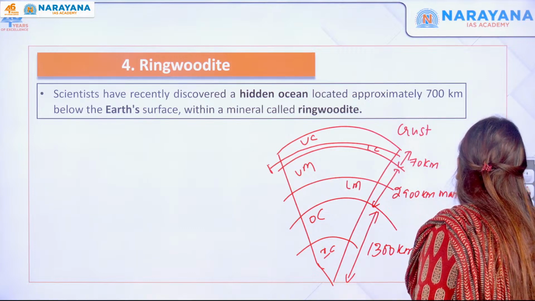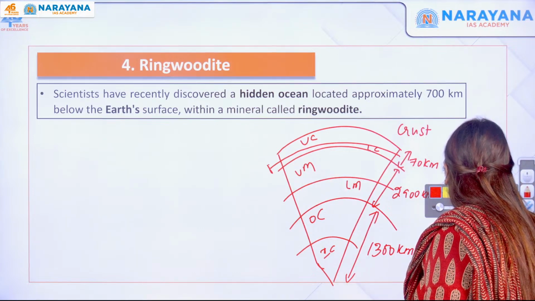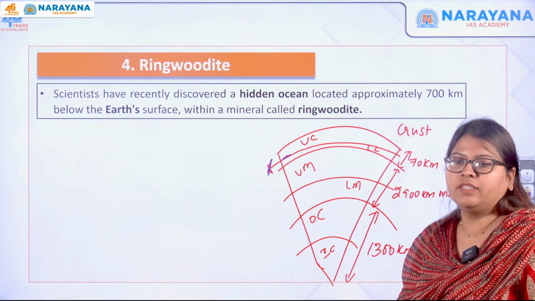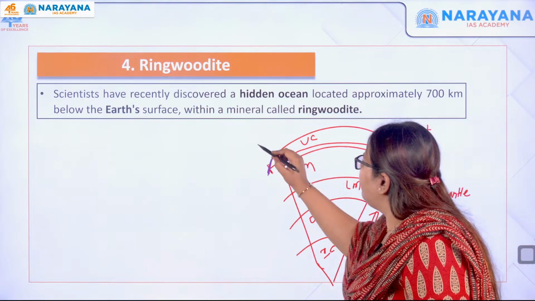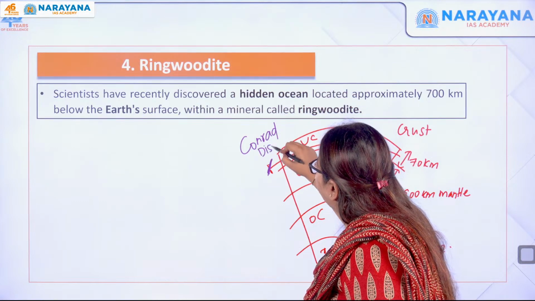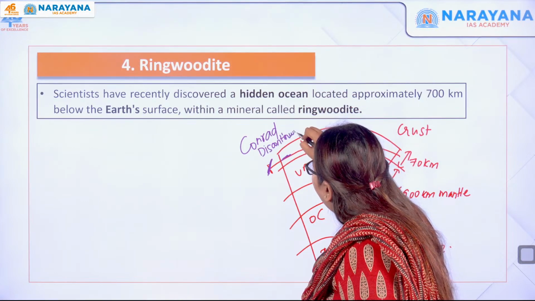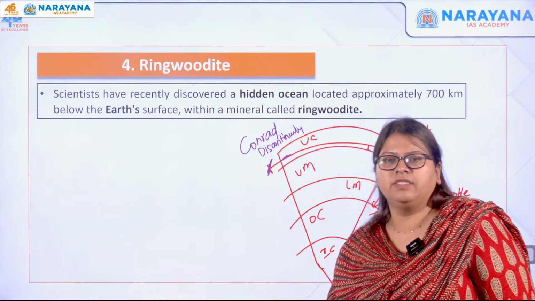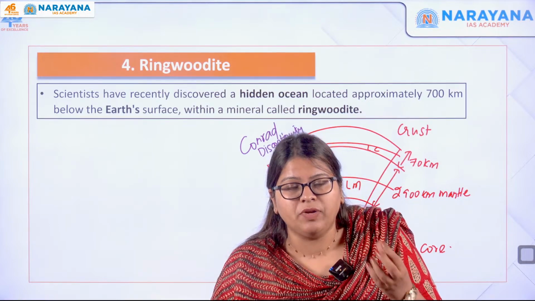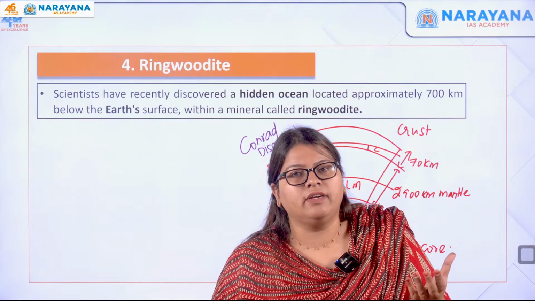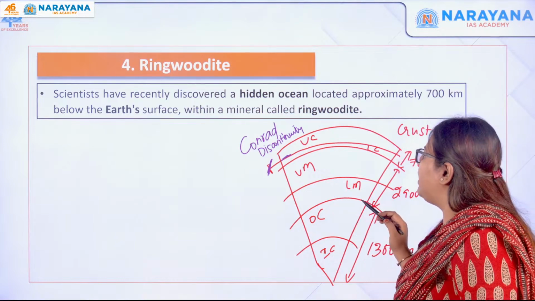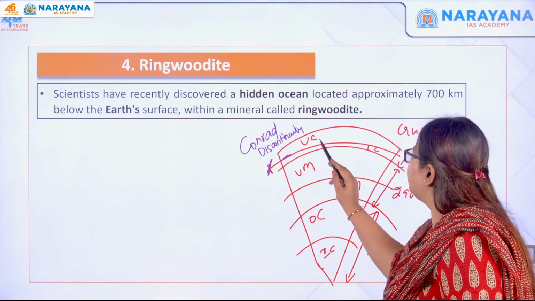Let me use another color. There is a discontinuity which actually divides the upper crust and the lower crust. That is called the Conrad discontinuity. So what do you mean by discontinuity? Here the property of the minerals or the materials actually changes with respect to the composition, or the intensity of seismic waves in this region, or any other kind of property. The composition of the minerals, all that can change. So this is called the Conrad discontinuity between the upper crust and the lower crust.